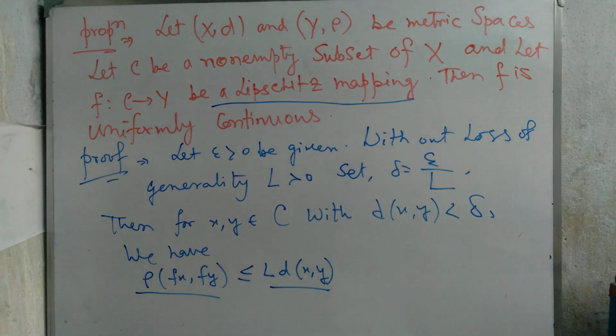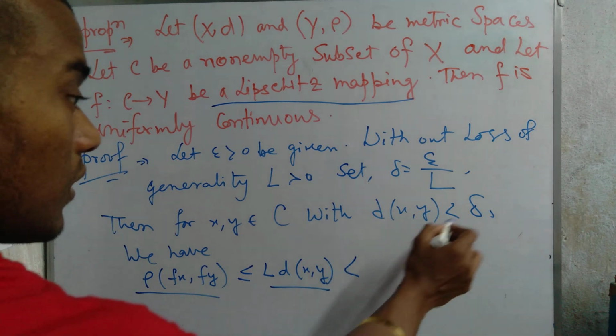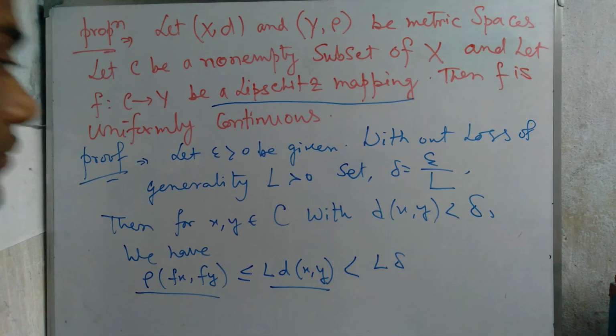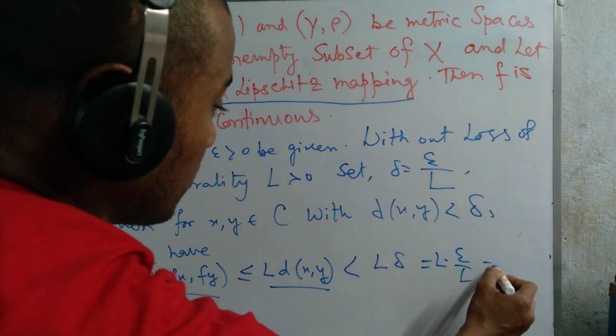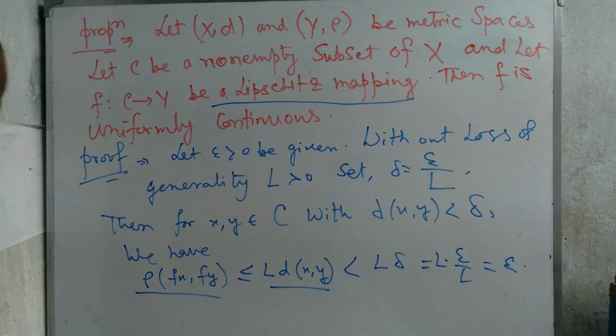In norm also this one is too easy. Norm of f(x) minus f(y) less than or equal to L multiplied by norm of x minus y, and in modulus form mod of f(x) minus f(y) less than or equal to L mod of x minus y. Okay, but we write it in this way, and obviously L delta equal to L epsilon by L equal to epsilon. So what we get?